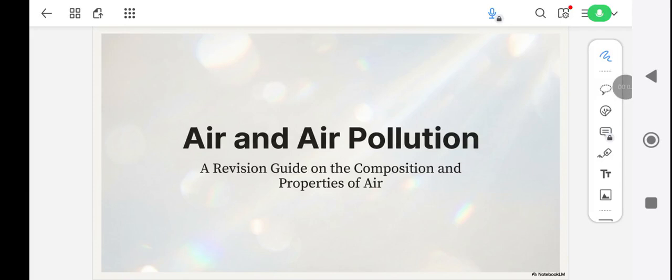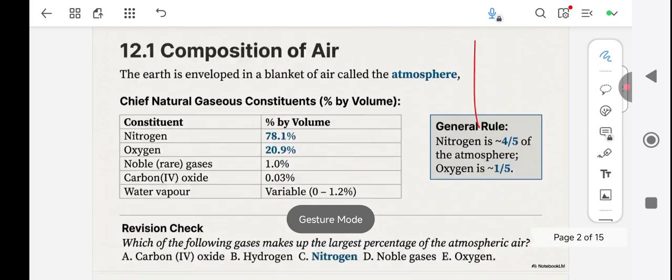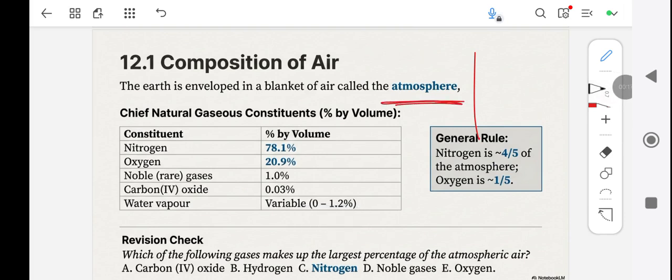Welcome to the new topic, and this new topic will be talking about air pollution. That's what we're talking about in this new topic. So, first off, what is air? The earth is covered by a blanket of air called an atmosphere, and so air is a mixture. Keep that in mind. Air is a mixture of gases and other things.